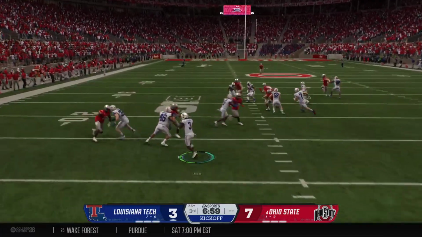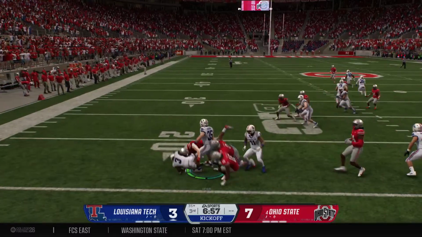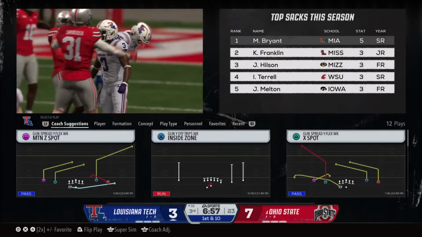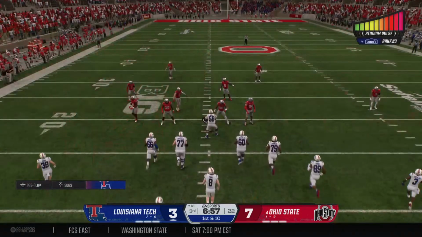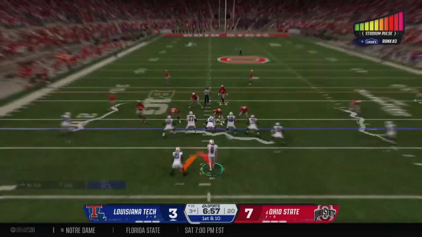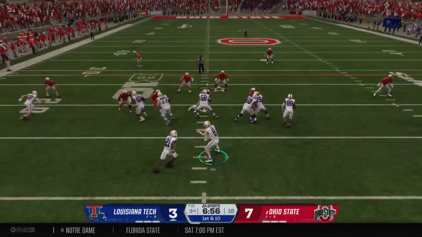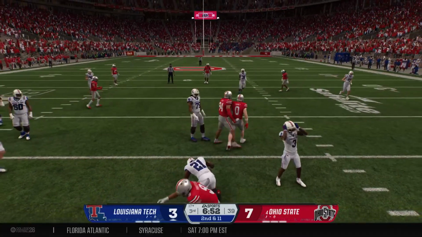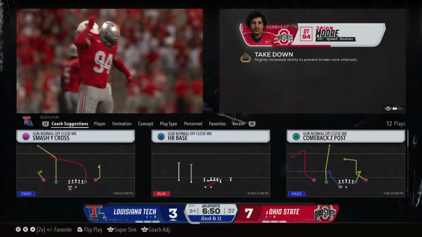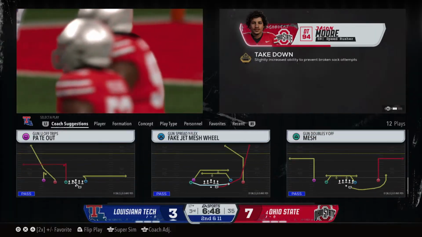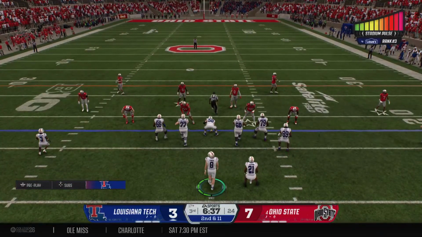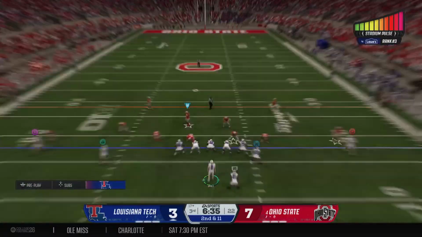Here he comes from inside his own 5. He was looking for some running room, but not much to be found as he stopped at the 18. They'll start this drive from the 18-yard line. Trying to set the tone on the ground in the 3rd. And how about the work up front by that big defensive line? And that's exactly what you want to do as a defense, man. You want to get penetration and not let that tank get downhill.